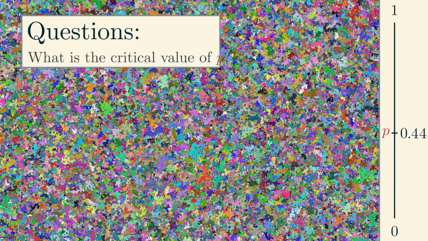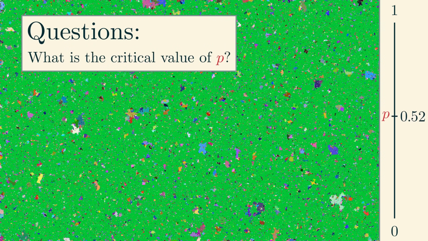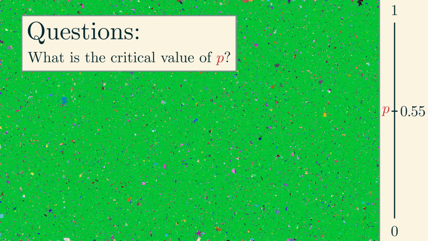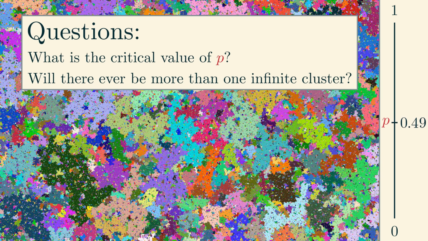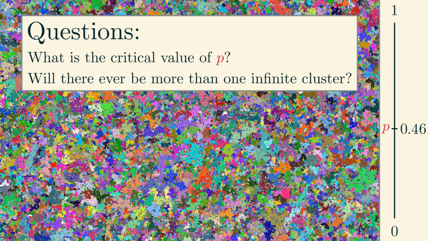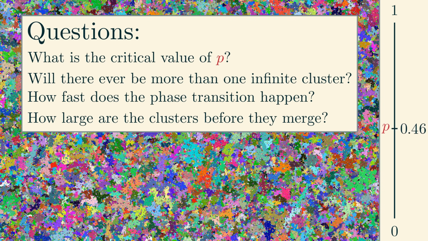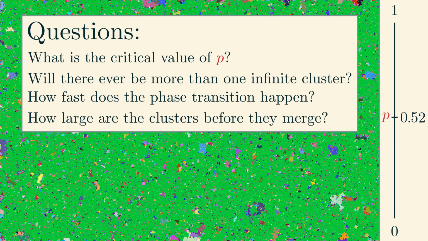For instance, what is the critical value of p where the phase transition happens? And how can we even make sense of that question? What defines the two phases that we're seeing? Also, will there ever be more than one infinite cluster? How fast does the phase transition happen? How large are the clusters before they merge? It turns out that many of these questions have been answered.